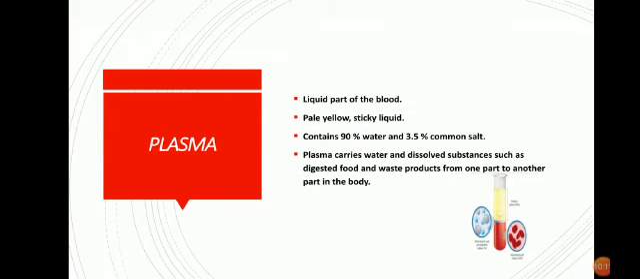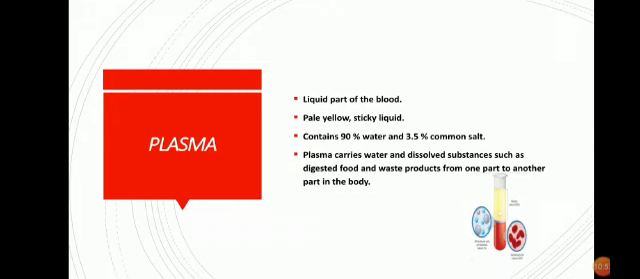92% of the blood consists of plasma. For example, if you take 100 ml of blood in a test tube, out of that 92 ml is plasma, and the remaining 8% or 8 ml are the cells, that is red blood cells, white blood cells and platelets. Now what does this plasma consist of? It consists of 90% water, as I said the texture is liquid, and 3.5% common salt. Plasma also contains dissolved substances, that is digested food and waste products.